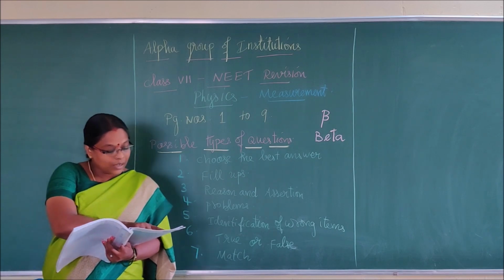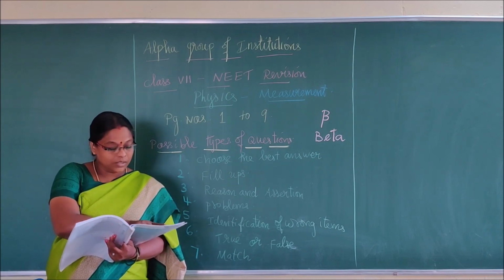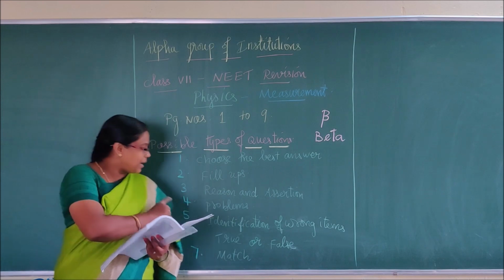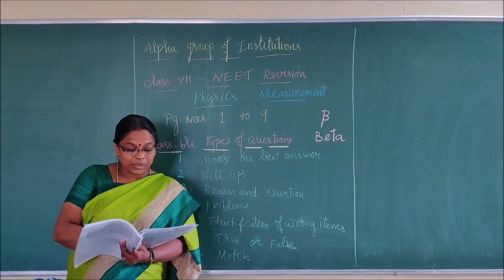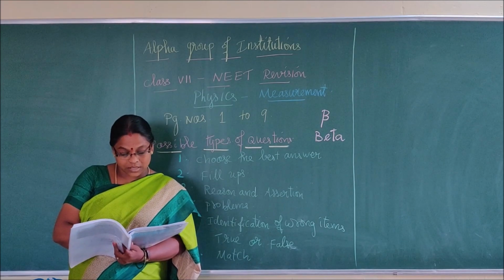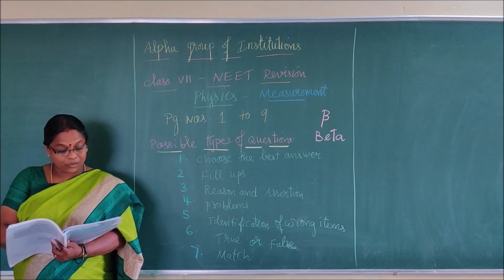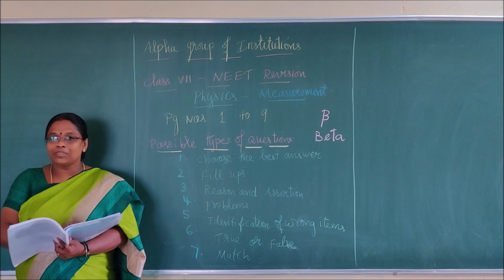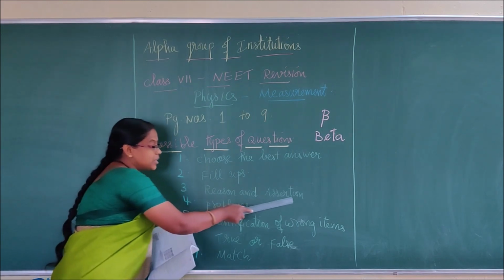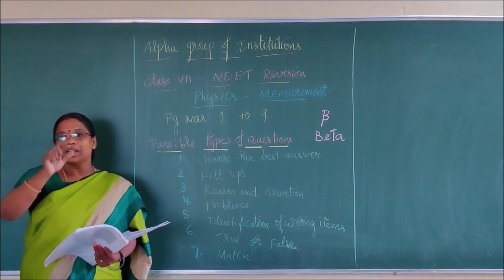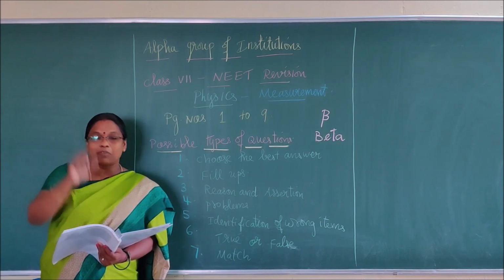See here. Solar year I will mark. Then leap year. Using the leap year I will explain now. Leap year is the year in which the month of February has 29 days. If a year is divisible by 4, it is called a leap year. You have that statement. So that statement will be given as assertion. So your first question will contain assertion. This statement would have been given.